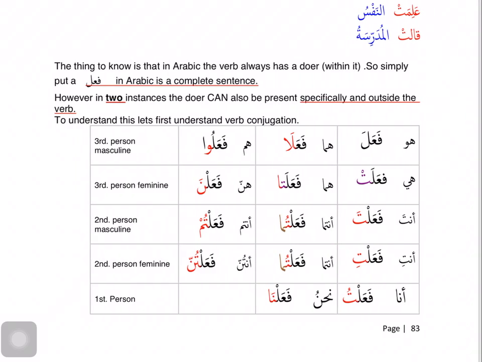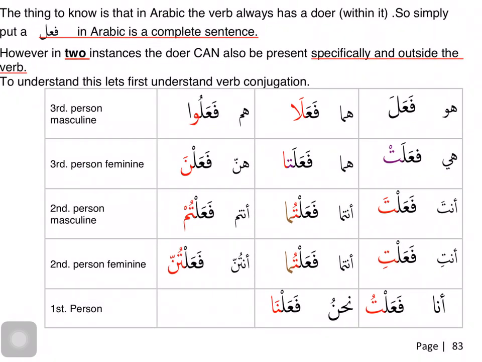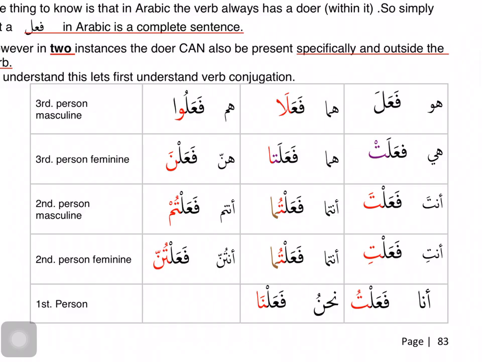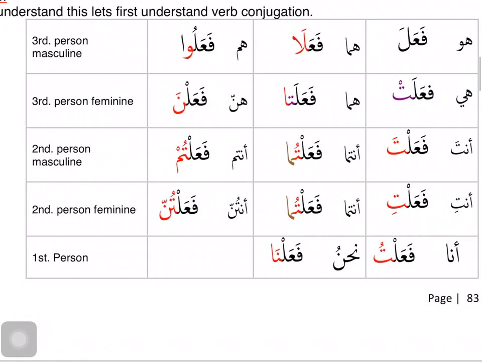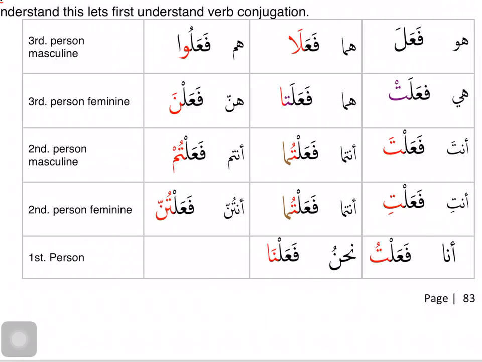So what I keep saying is the conjugation of the verb. The 14 pronouns are found in the verb. Depending on who did the action, the verb undergoes a change. So this is the conjugation chart. This is the conjugation chart only for fi'l madi, the past tense. Remember, there are three tenses in Arabic: past, present, and command. Fi'l madi, fi'l mudari', and fi'l amr. This is the chart for the fi'l madi.